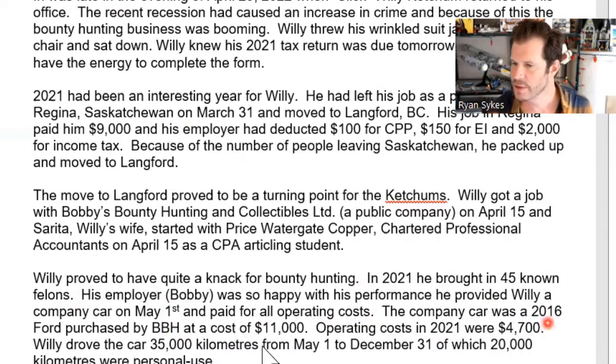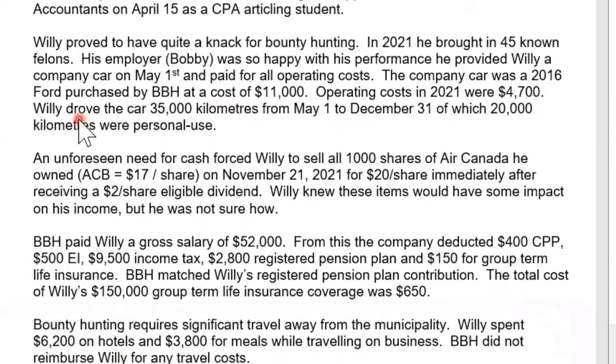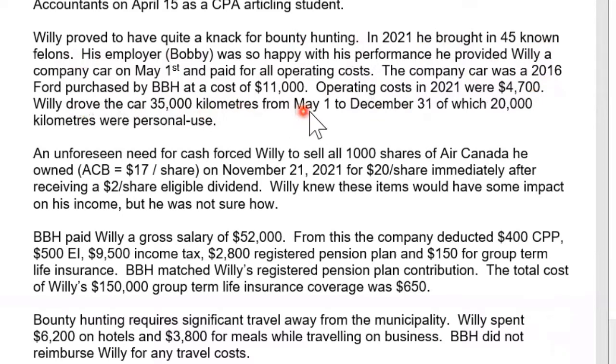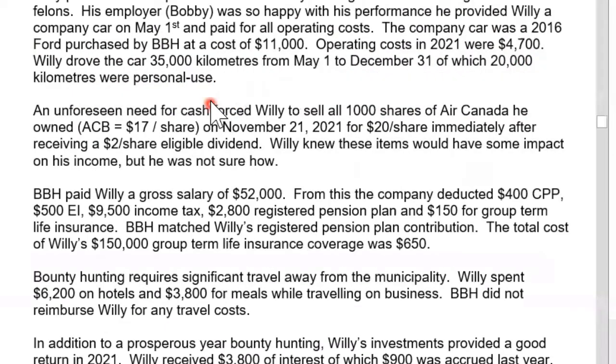The company car was a 2016 Ford purchased by BBH at a cost of $11,000. Operating costs in 2021 were $4,700. Willie drove the car 35,000 kilometers from May 1st to December 31st, of which 20,000 was for personal use, meaning 15,000 would have been used for employment purposes.